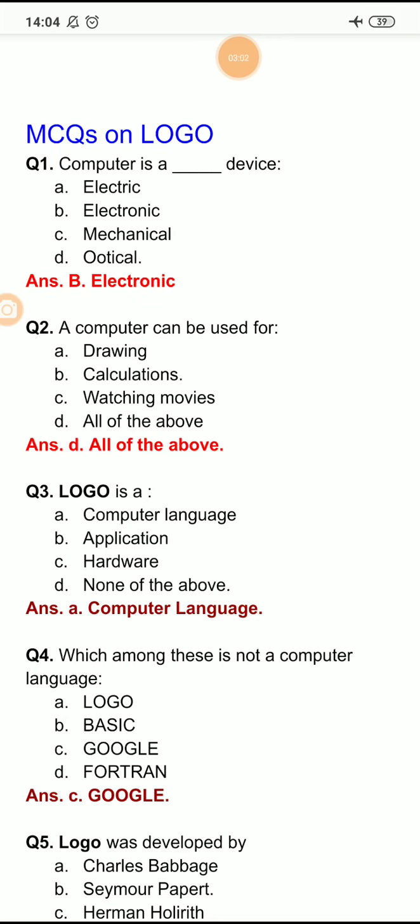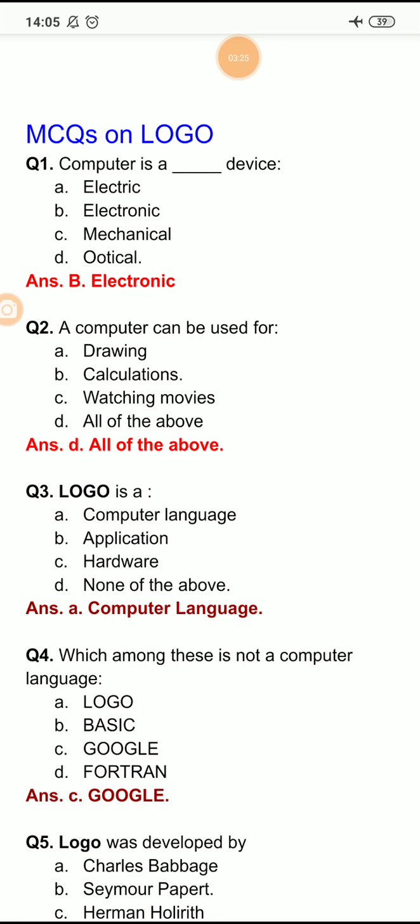Now what is a language? A language has its own syntax. Every computer language has its own syntax, its own rules of writing programs, and the same is true of Logo. So Logo is a computer language.